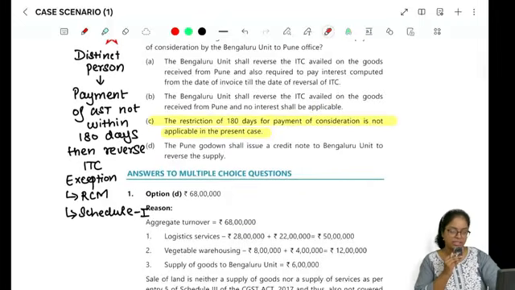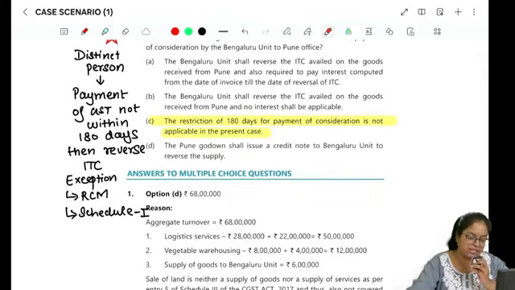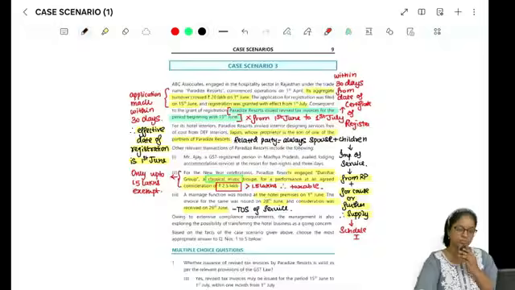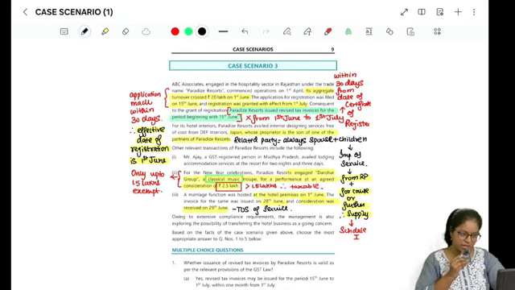So that's the end of case scenario 2. Let's start with case scenario 3. So let's move on to the next case study, right? My case study number 3. So what is case study number 3 saying?